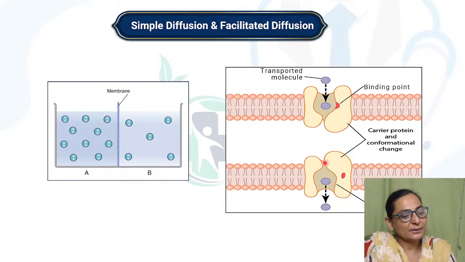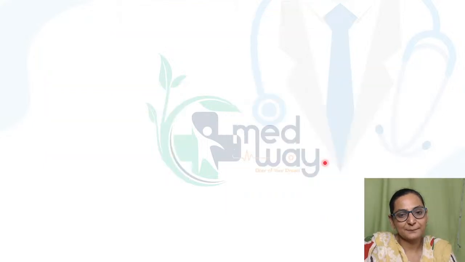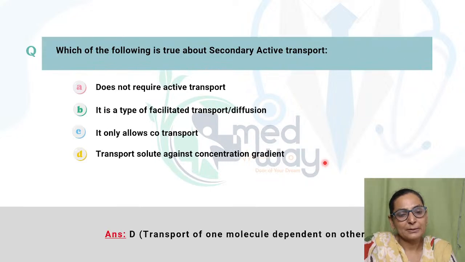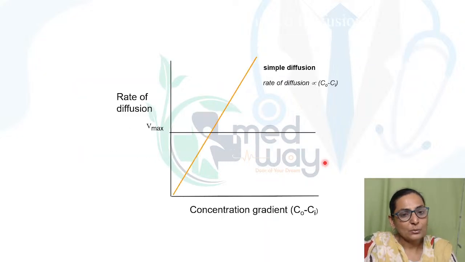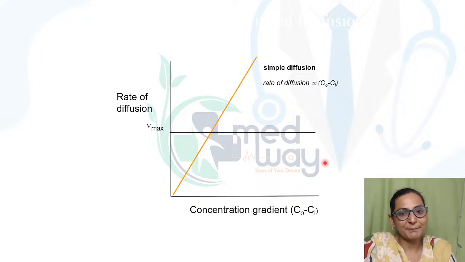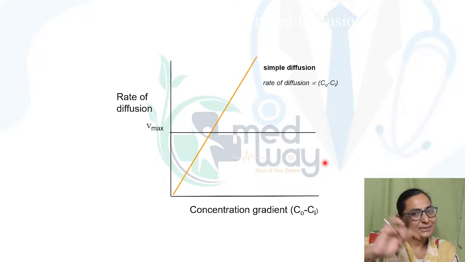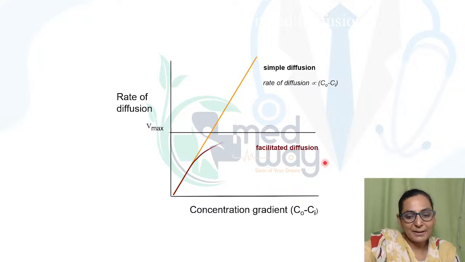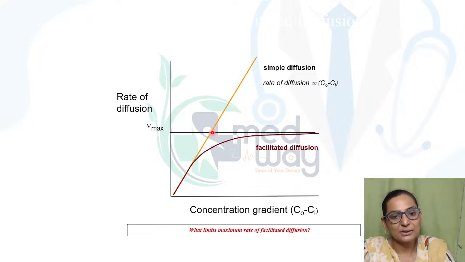So it uses a carrier protein, but there is no use of energy. It is subjected to competitive inhibition, saturation kinetics, and shows stereospecificity. Yes, so this is facilitated diffusion. This was the graph which depicted simple diffusion, a straight linear correlation. But you can see with facilitated diffusion, you get this plateau.